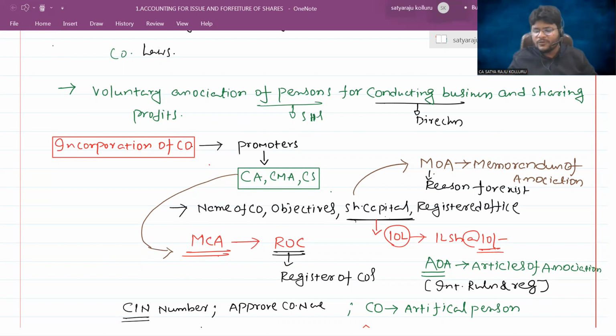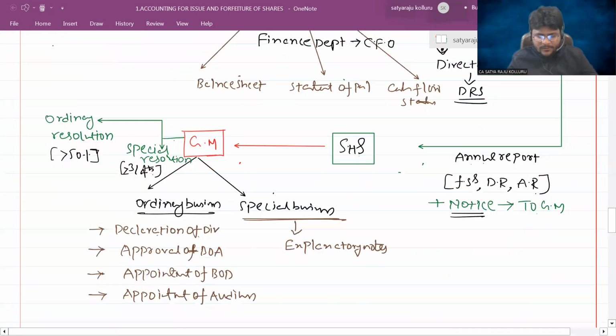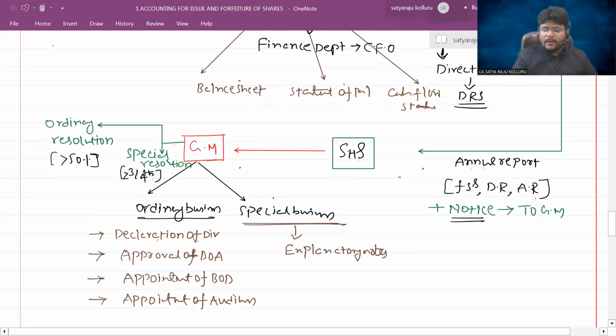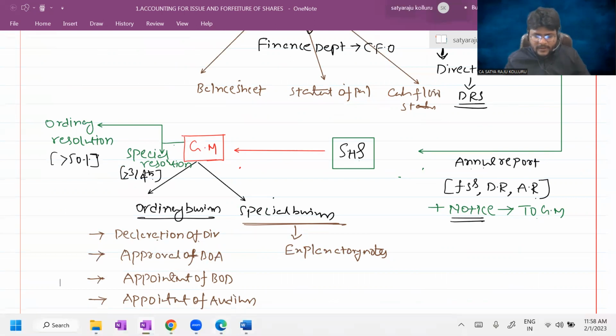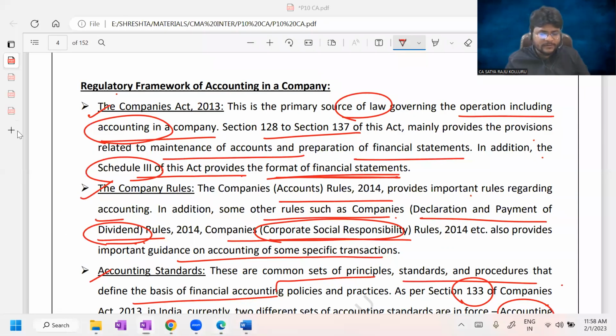Why am I telling all these issues, guys? Sir, in case of special business, they need to provide explanatory notes, right? So in such special business, whether an ordinary resolution or a special resolution is mandatory will be decided by the provisions in the Articles of Association. For certain activities, they may adopt an ordinary resolution. For certain activities, they may require a special resolution according to the specifications given in the Articles of Association. Just a second, guys. I will show you certain MOA and AOA as well for your better understanding.